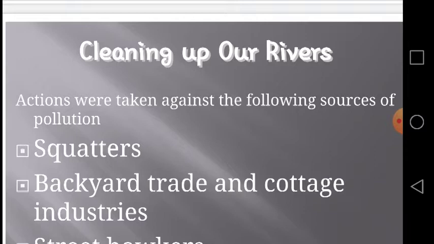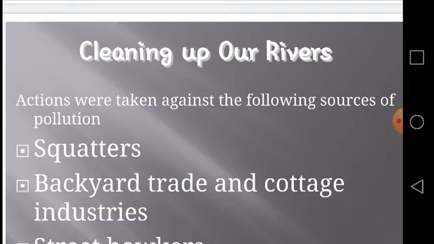It was launched in 1977 to clean up the Singapore River and Kallang Basin. The aim was to remove the filth and stench from rivers and canals permanently so that clean water will flow in them and aquatic life will return.